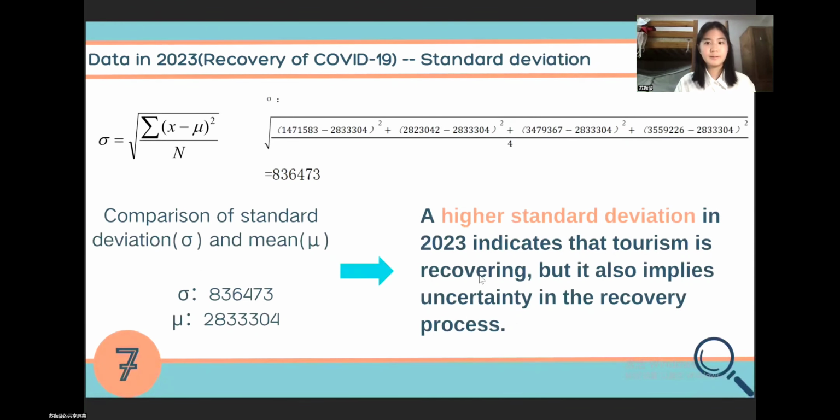And now let's come to our data analysis of standard deviation in 2023. We also use this formula to calculate our standard deviation, which is this amount. So by comparing the standard deviation and the mean, we can find that the standard deviation in 2023 is very high, indicating that the tourism is recovering, but it also implies uncertainty in the recovering process. So this is the data analysis of the recovery of COVID-19 in 2023.